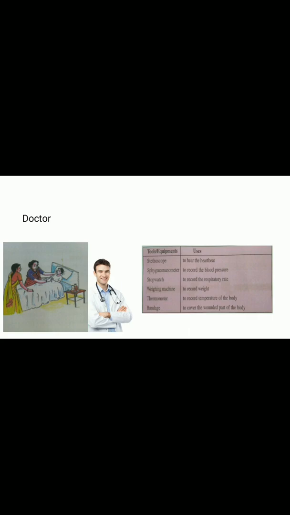As shown in the pictures below: stethoscope to hear the heartbeats, sphygmomanometer to record the blood pressure, stopwatch to record the respiratory rate, weighing machine to record the weight, thermometer to record the temperature of our body, and bandage to cover the injured part of the body.